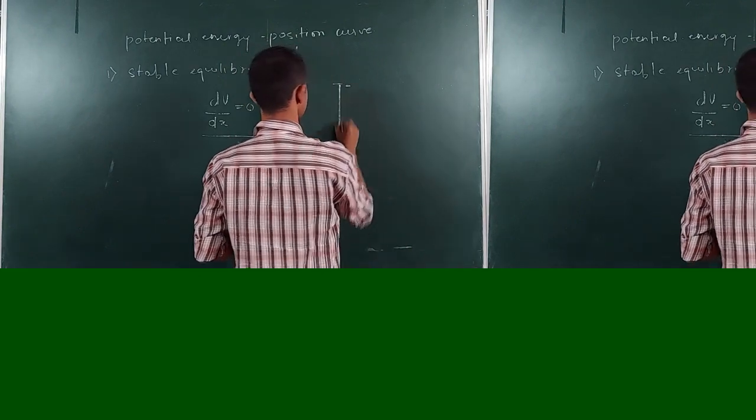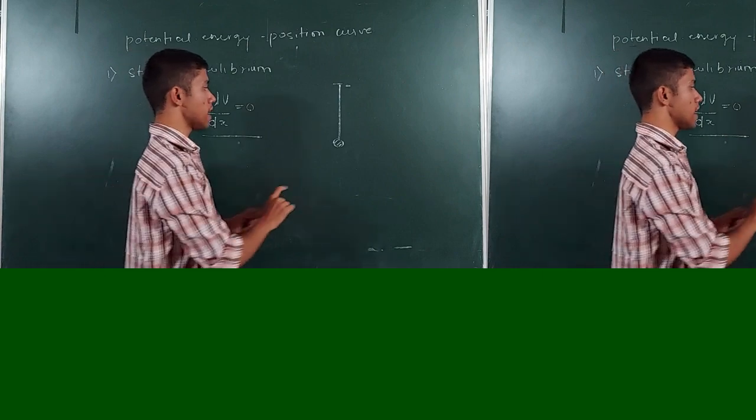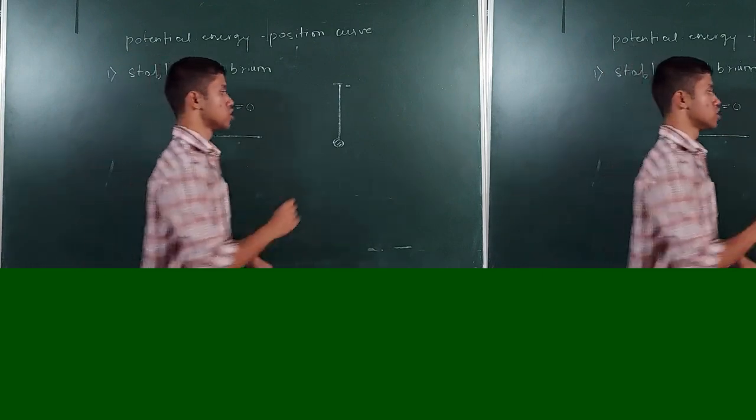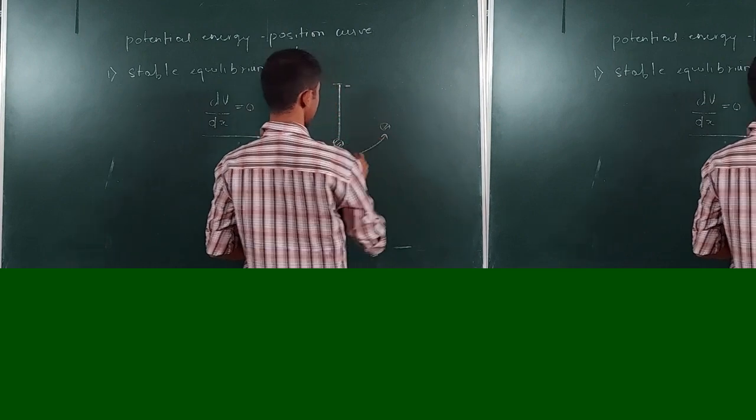Suppose this is a pendulum. So this is a pendulum. Now I move this pendulum to this one side. So what will happen is that it will go here. Then it will again go here.